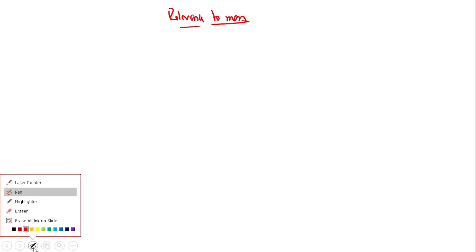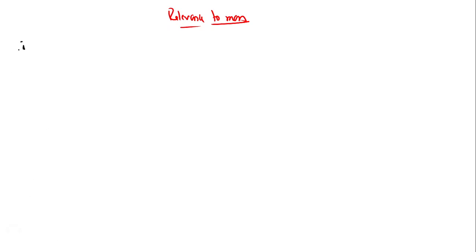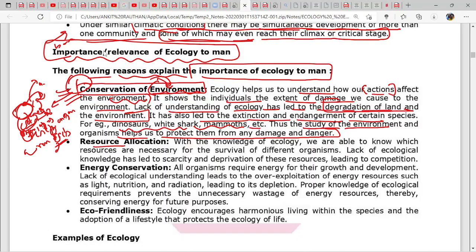See, this is done. Now we have come to relevance to man. Only one thing will come first: we will understand about the environment. First point, we will conserve the environment. All right, we'll go to the second point, resource allocation.